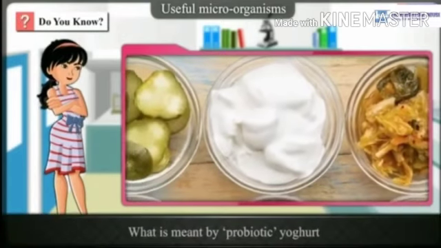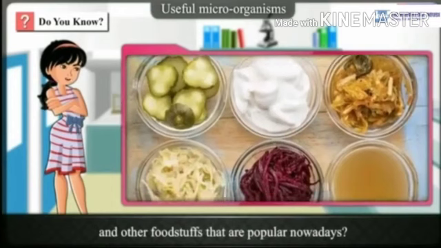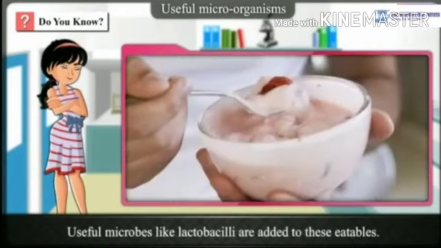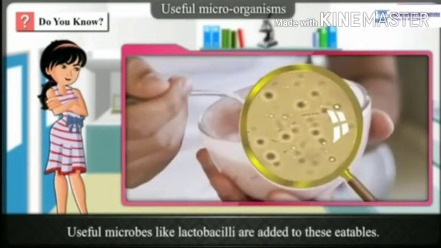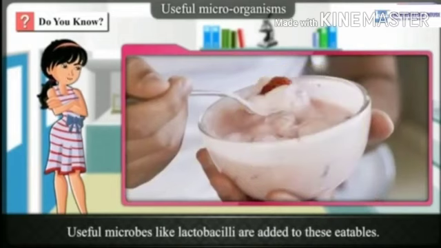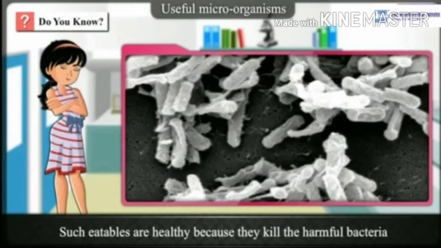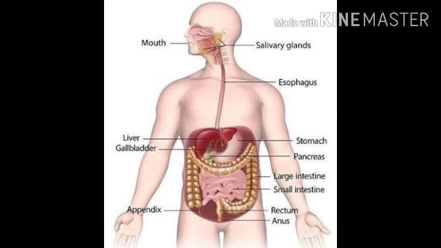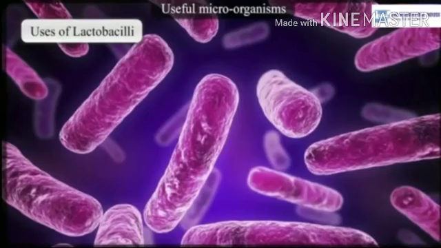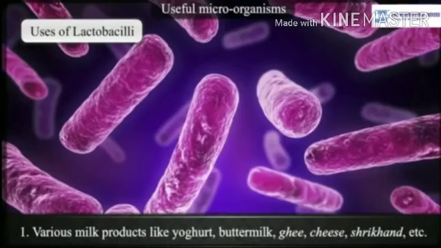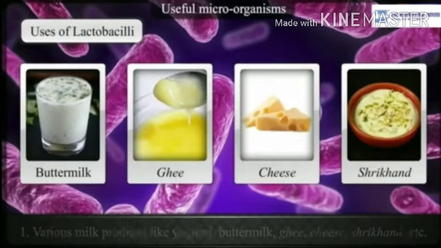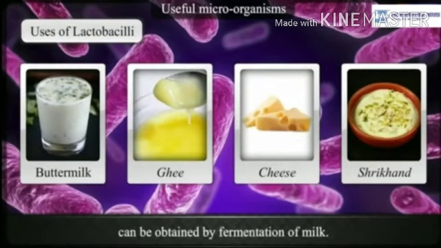What is meant by probiotic yogurt? Probiotic yogurt is a yogurt in which useful lactobacilli are added. Such eatables are healthy because they kill harmful bacteria like Clostridium. Clostridium is a harmful bacteria which lives in the alimentary canal of human beings. Various milk products like yogurt, buttermilk, ghee, cheese, Shrikhand, etc. can be obtained from fermentation of milk.